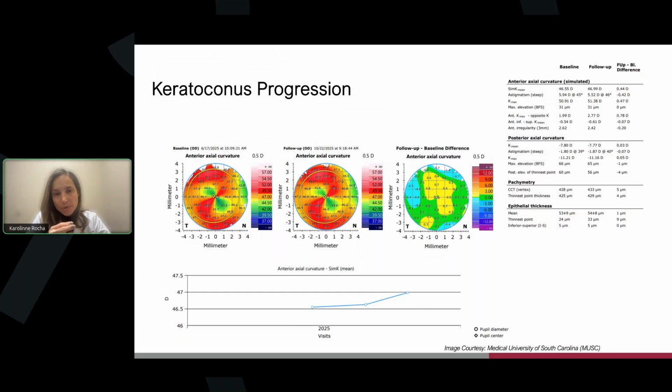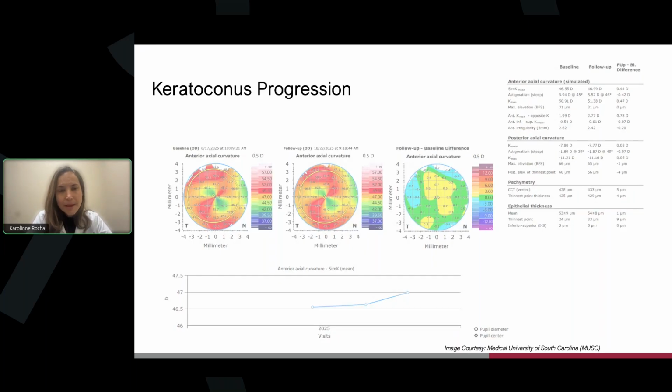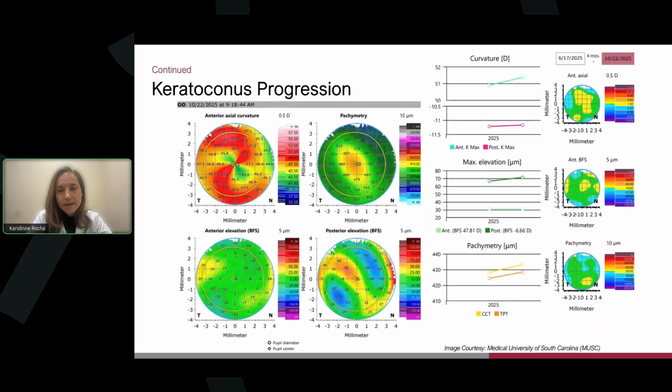But of course, we want to look at your difference map at the same time. So this has been really very helpful. You walk in the room and then you have your customized map. Here again, you see different time points, and we have our anterior Kmax, our posterior corneal Kmax, your elevation points, and also changes in pachymetry over time.